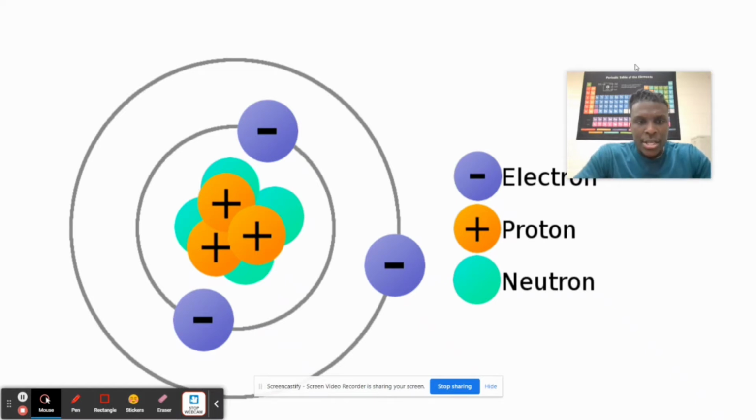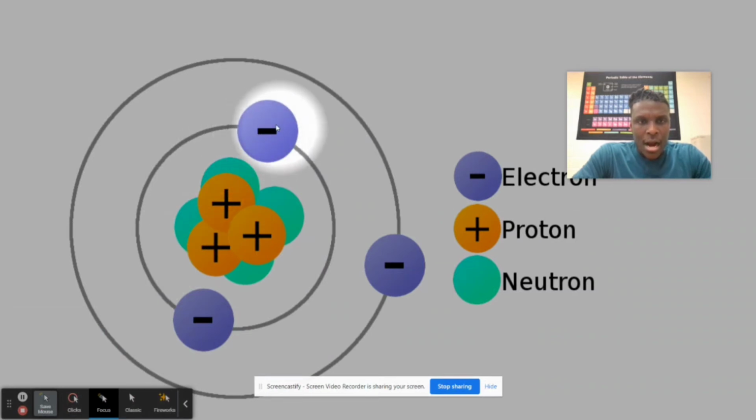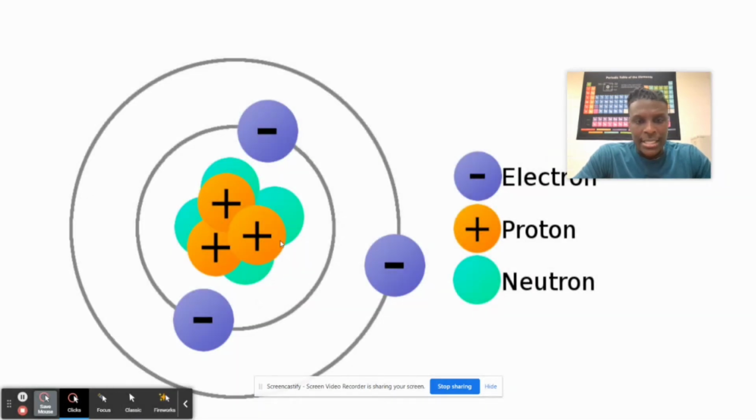Another thing you can know by looking at this diagram again is where they are placed. The electrons, you see the electrons are placed... Let me try to see if I can focus one more time. Mouse focus. All right. Here we go. The electrons are on what we call electron shells or orbitals, while the protons and the neutrons are in the nucleus, right? They are in the nucleus. Wonderful. Let's continue.